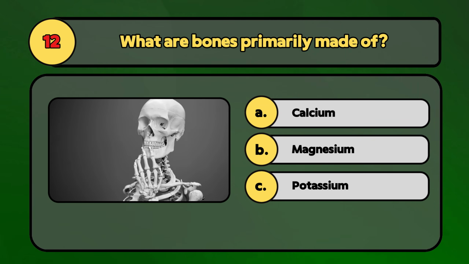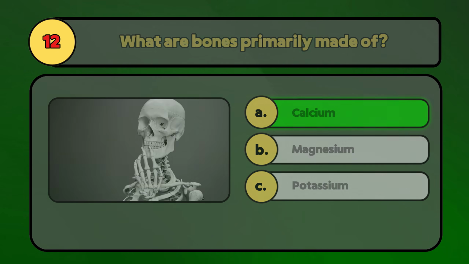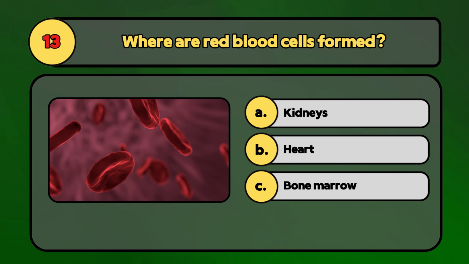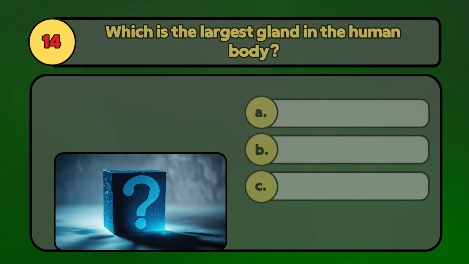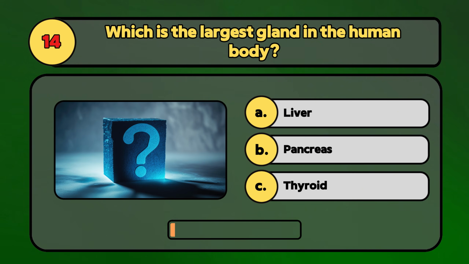What are bones primarily made of? Bones are mainly made of calcium. Where are red blood cells formed? The bone marrow produces red blood cells. Which is the largest gland in the human body? The liver is the largest gland.